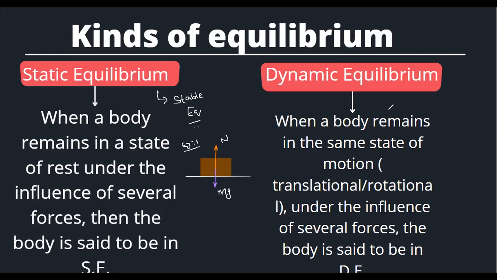You can give examples like a raindrop falling from the sky. Its weight, with which it comes towards the earth's surface, is balanced by the buoyant force as well as the air resistance.